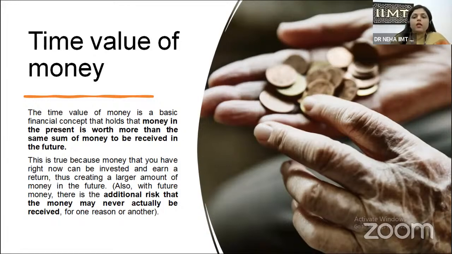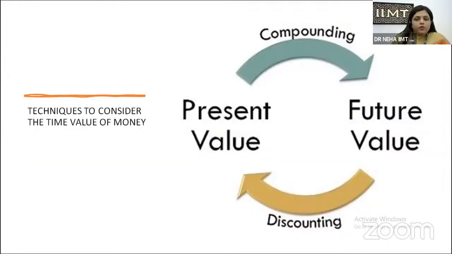So here the time value of money concept gains importance, because we people have a psychology in mind that the present money is more important than the future money. Like I have 5,000 rupees in my hand, but I want to check the value of that 5,000 rupees in the future. So here we can use the time value of money concept, because there are two main techniques when we consider the time value of money concept. The first is the compounding technique and the second is the discounting technique.